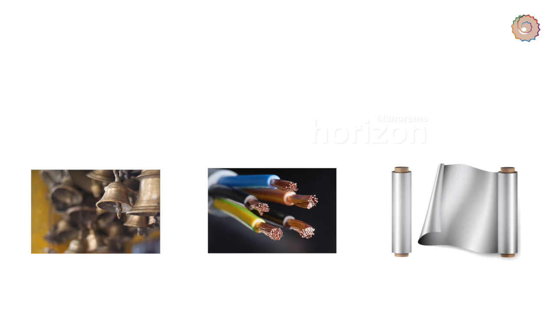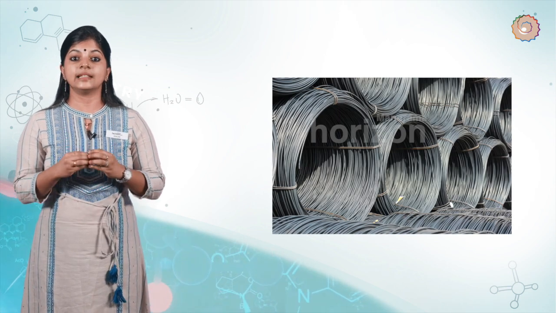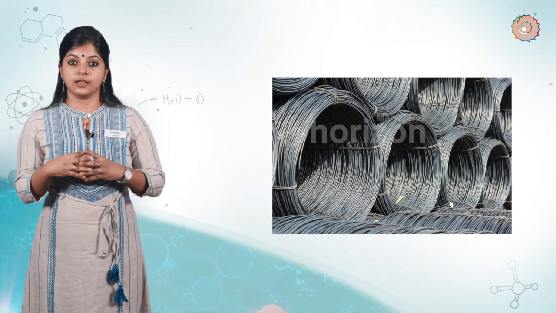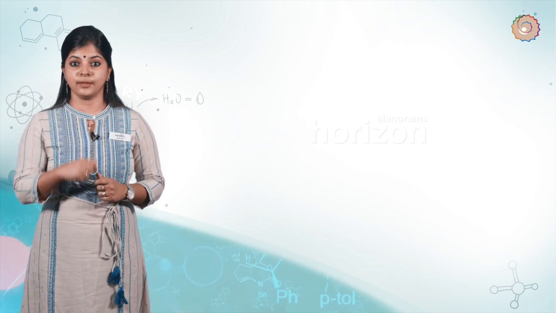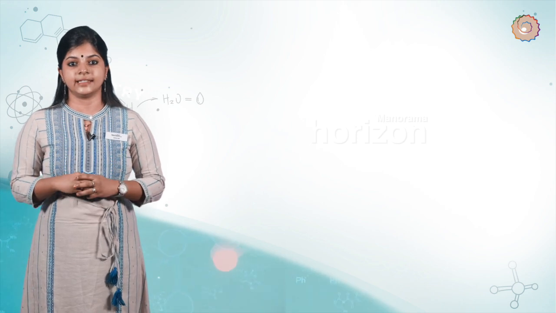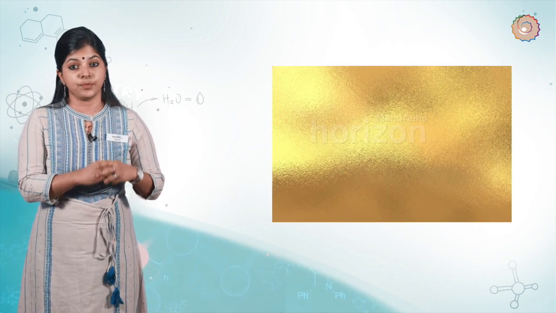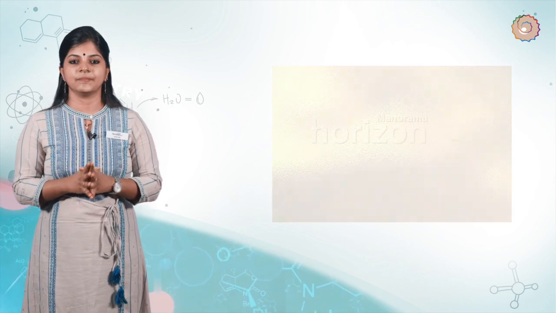Metals are malleable, which means that metals can be beaten into thin sheets, and because of this property, iron is used in making big ships. Metals are also ductile, which means metals can be drawn into thin wires, and because of this property, wire is made of metals. Now coming to melting and boiling points: metals have generally high melting and boiling points except for sodium and potassium, which have low melting and boiling points. And most of the metals have a high density. And generally, metals in their pure state have a shining surface.